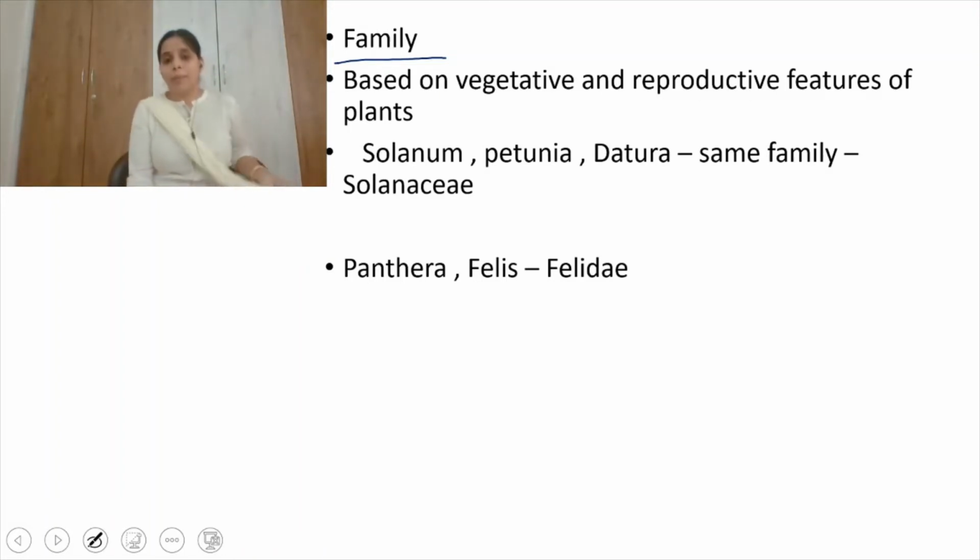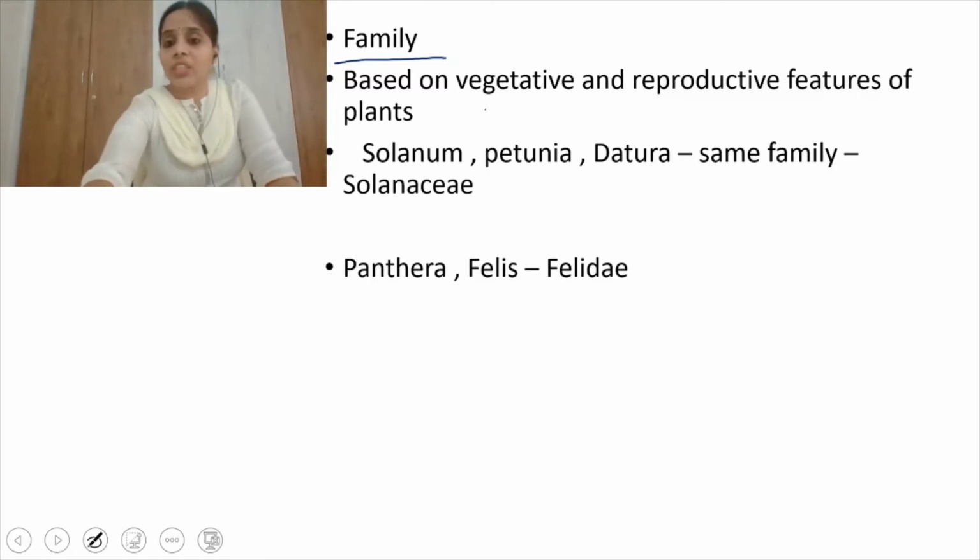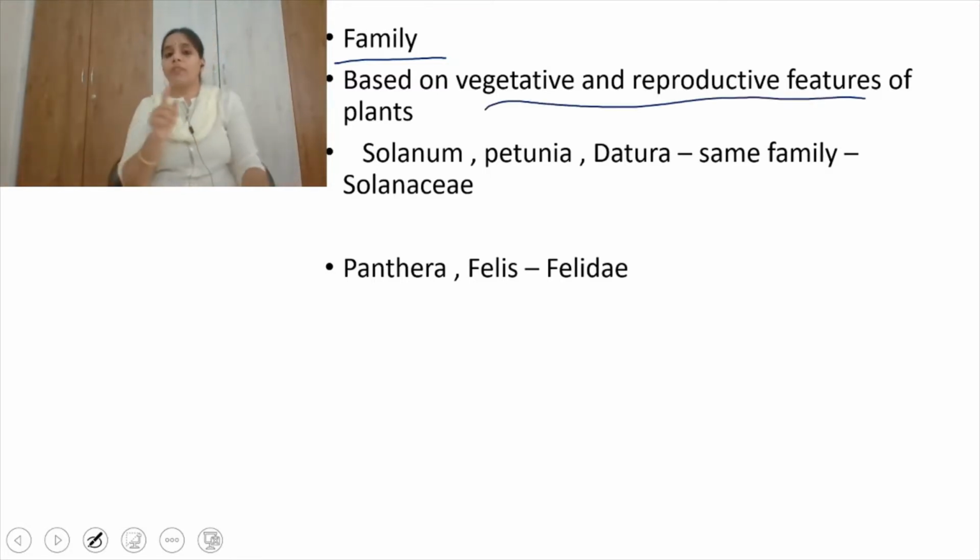In case of plants, different plants are grouped into the same family based on the vegetative and reproductive features of the plants. For example, Solanum, Petunia, Datura.